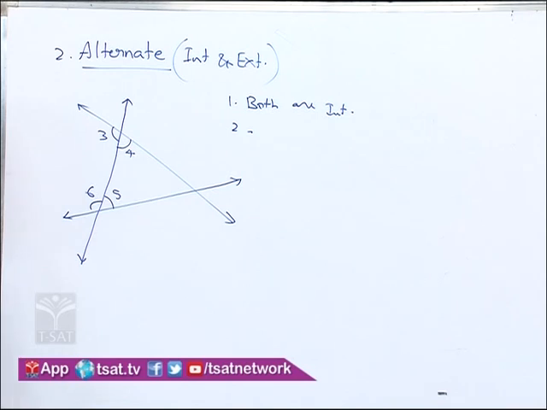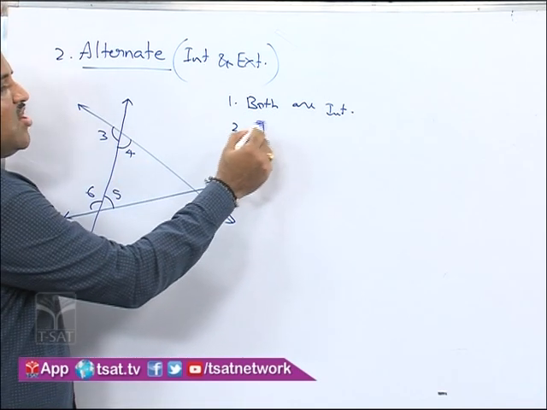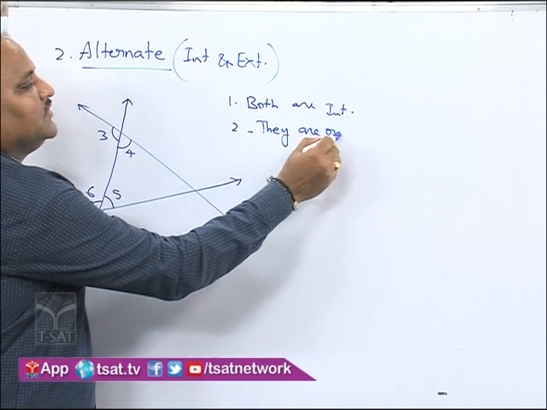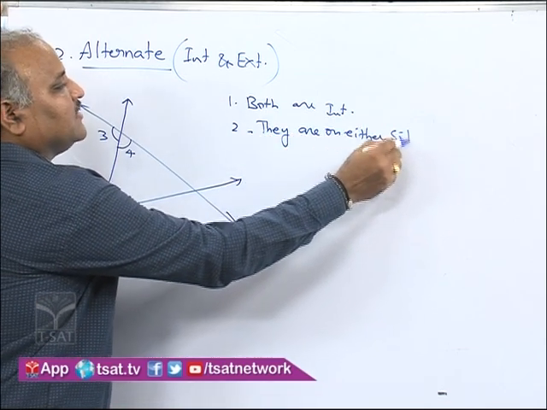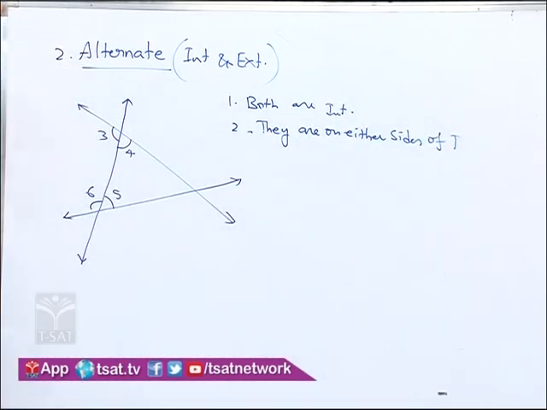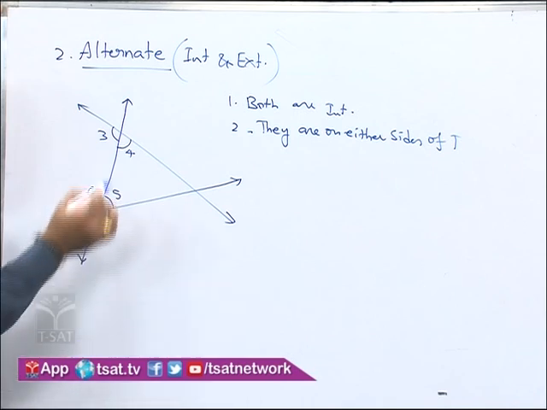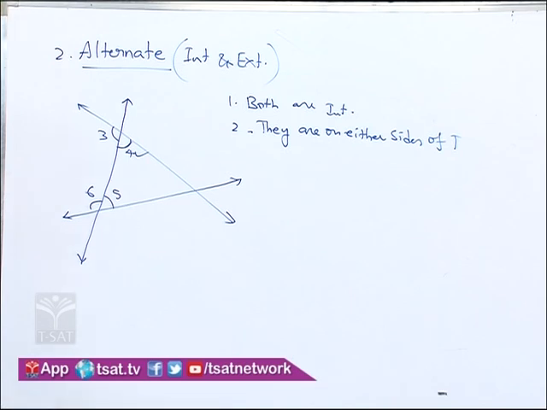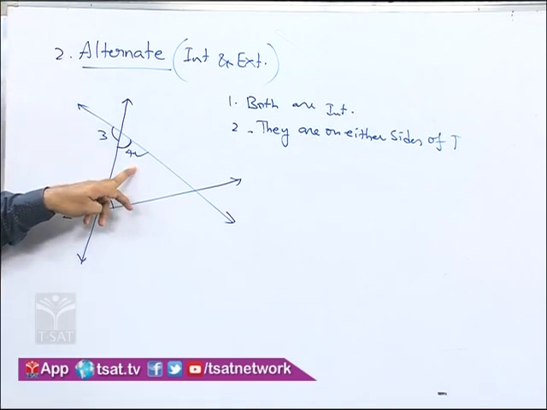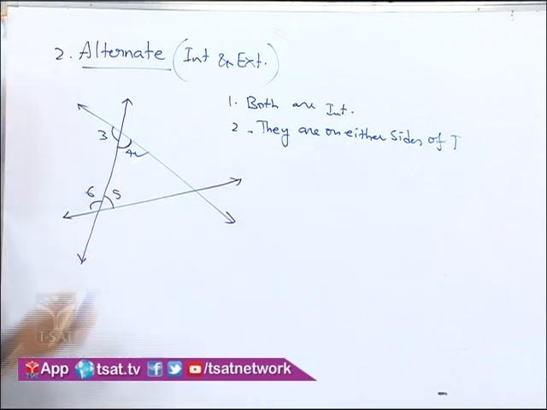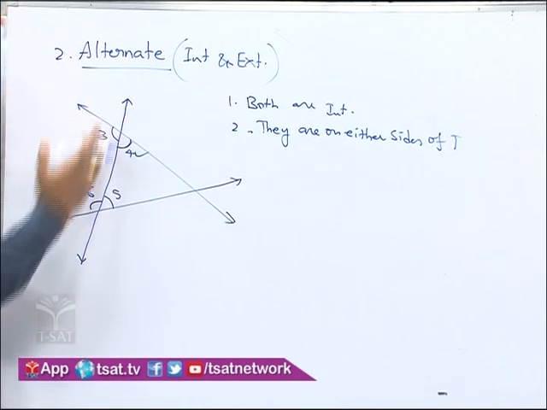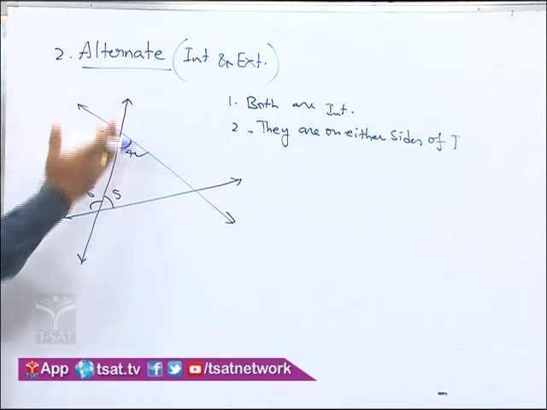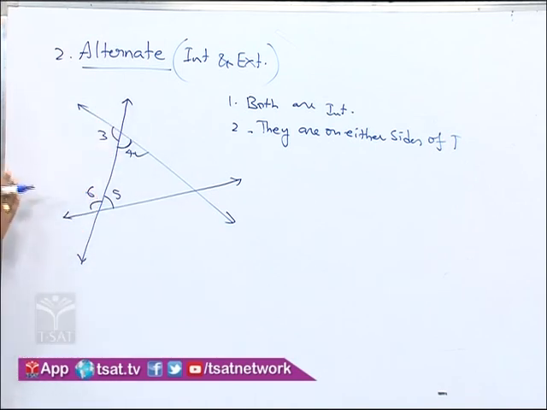That means if one angle is on the right side, the other angle must be on the left side of the transversal. That is the second condition. With that, suppose we consider angle 4, and we want to find which angle is alternate with angle 4. The second condition: here 4 is on the right side of the transversal, then the other angle must be on the left side.